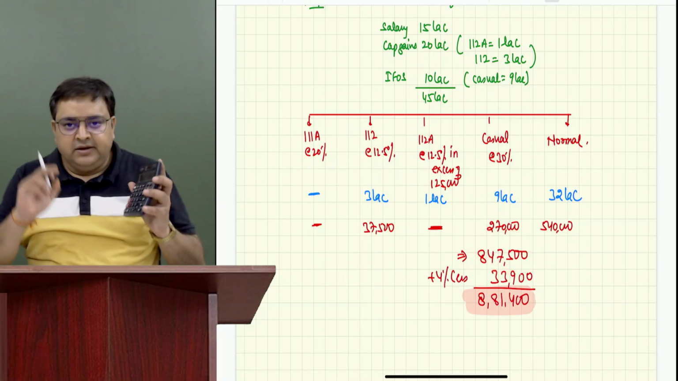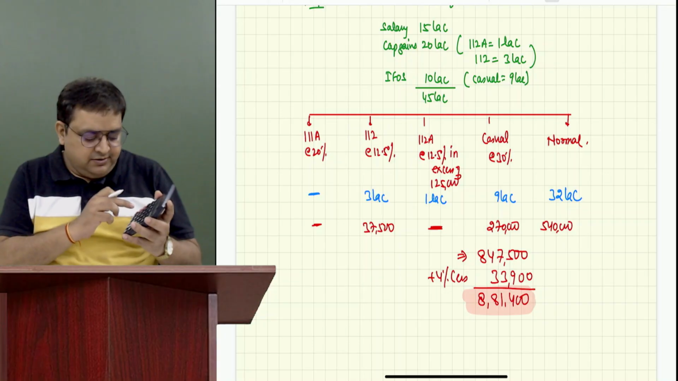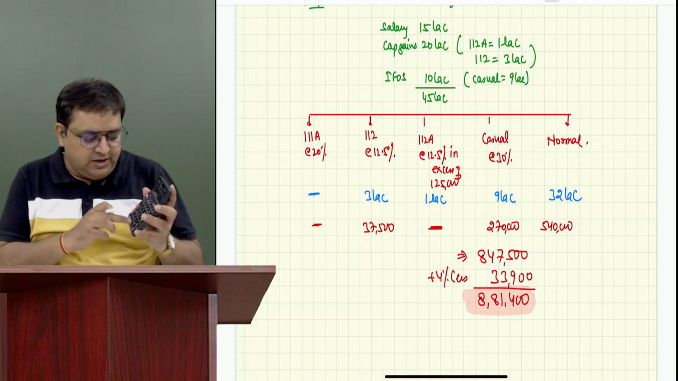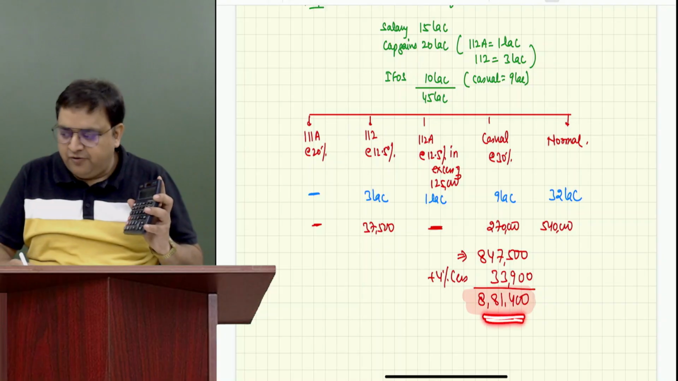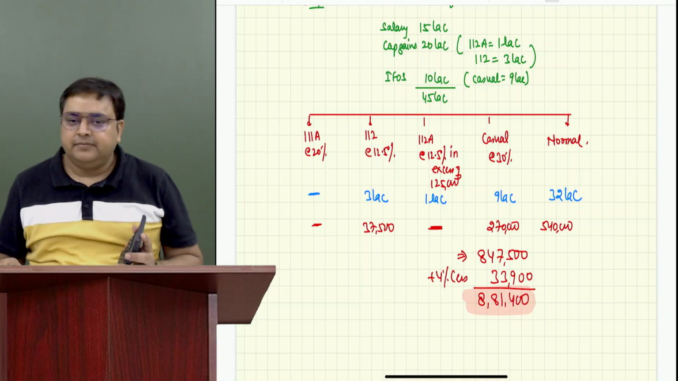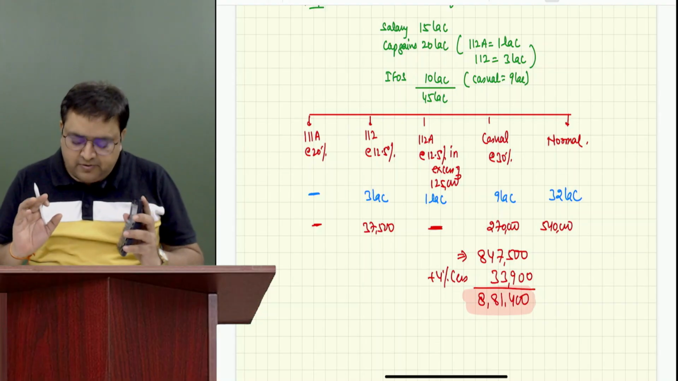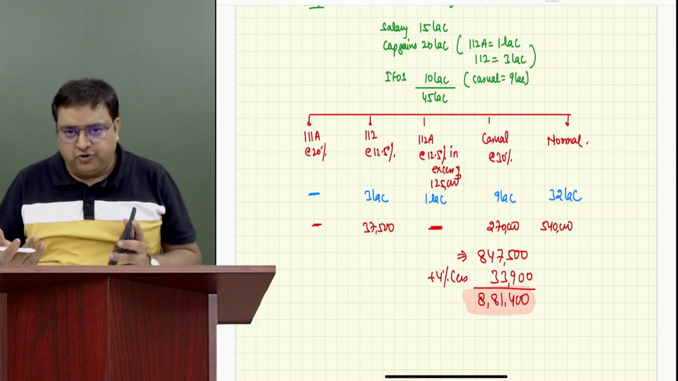847,500 multiplied by 4% plus equal to 881,400. Everybody got it? Yes, sir. Okay. Now, still a little more shortcut.